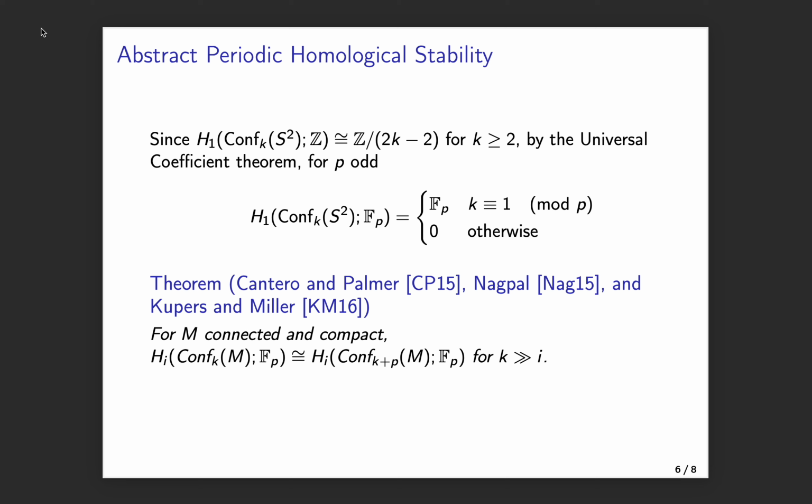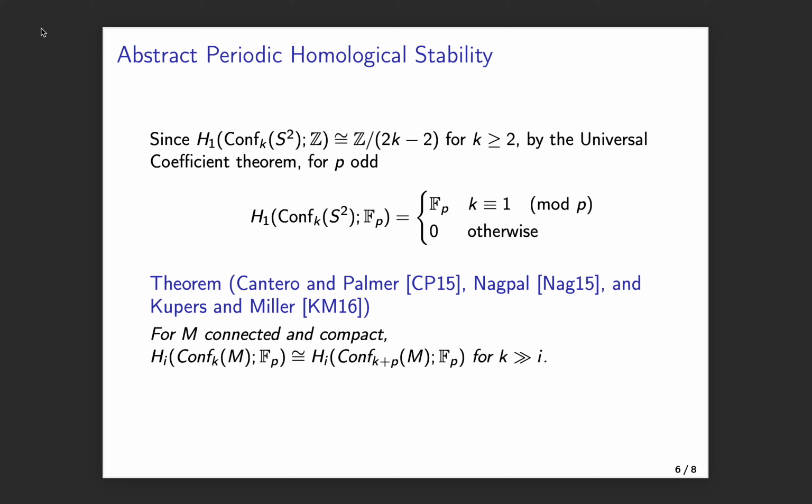And so the point is that even though the homology is still not going to stabilize when we consider homology with F_p coefficients, there's still a new kind of pattern here, namely that the homology is going to be periodically isomorphic with period p. And it turns out that this calculation embodies what happens in general for the homology of configuration spaces of compact manifolds.